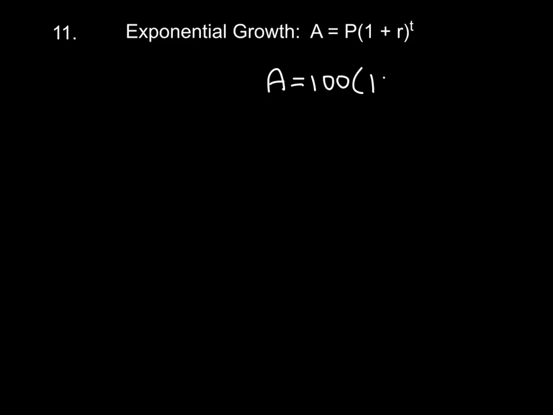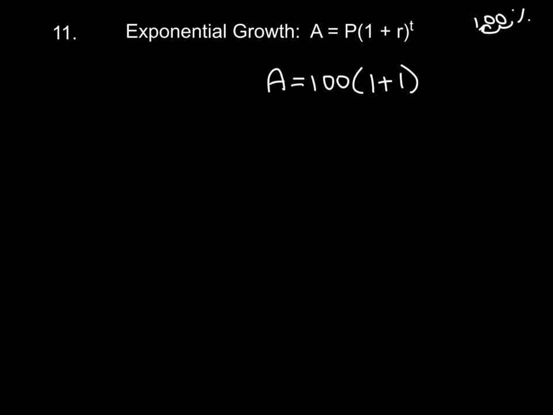All right, now here our rate, since it's doubling, it's growing really by 100%. The rate is 100%. So if you took 100% and changed it to a decimal, you'd have to move the decimal place back twice, so it really just becomes the number 1.00, or just 1. And that's how we get it doubling, right? 1 plus 1 is 2.